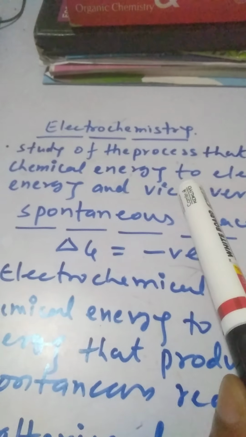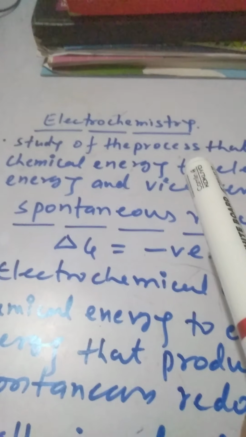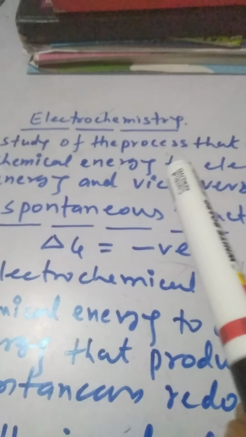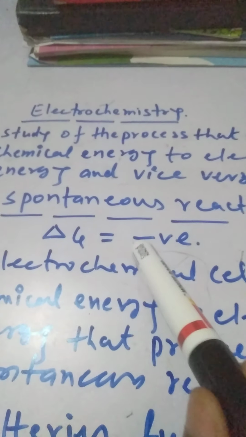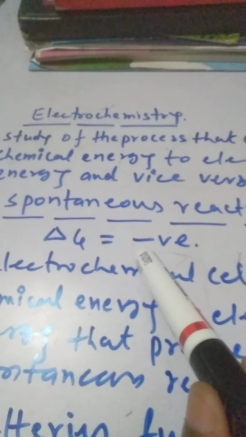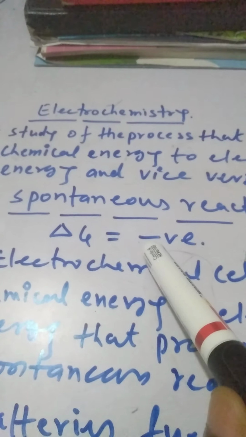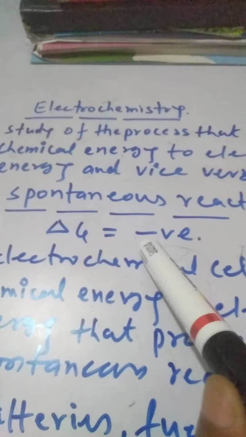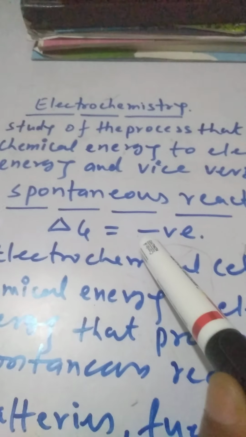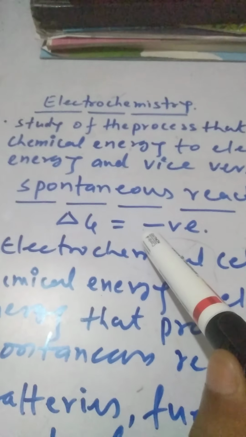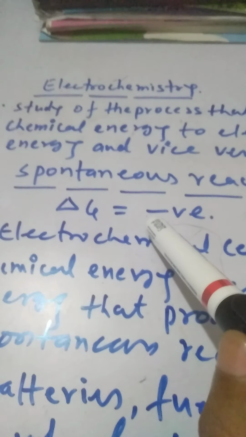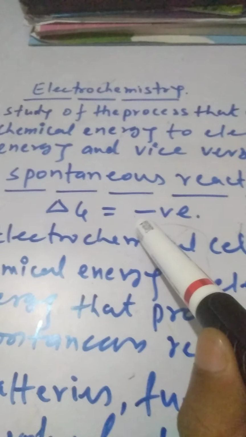A spontaneous reaction. How can we say some reaction is spontaneous or non-spontaneous? Let's remember class 11 where we had established a criterion for the spontaneity of a reaction in terms of Gibbs free energy.